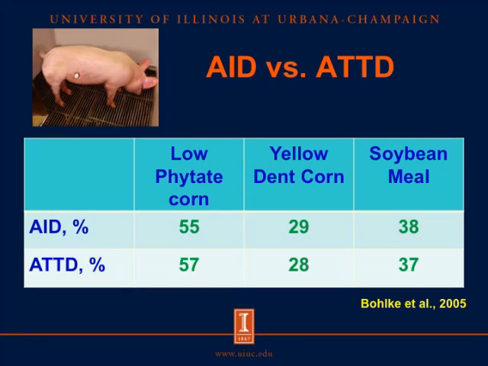The first question was whether to use apparent ileal digestibility or apparent total tract digestibility, also called AID and ATTD. And to answer that question, we have some data here from an experiment that was conducted in 2005. There were 3 feed ingredients: the low phytate corn, the yellow dent corn, and soybean meal, and both apparent ileal digestibility and apparent total tract digestibility values were determined. And we can see here for all 3 ingredients, there is no difference between the apparent ileal digestibility values and the apparent total tract digestibility values.